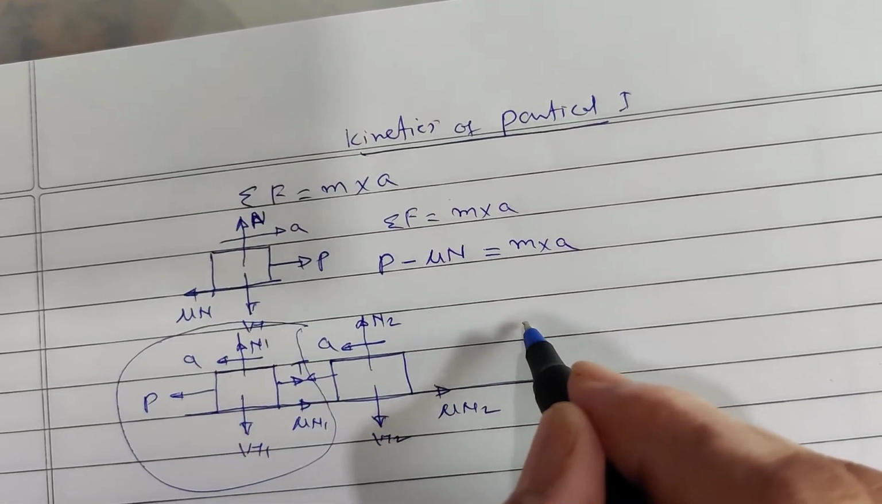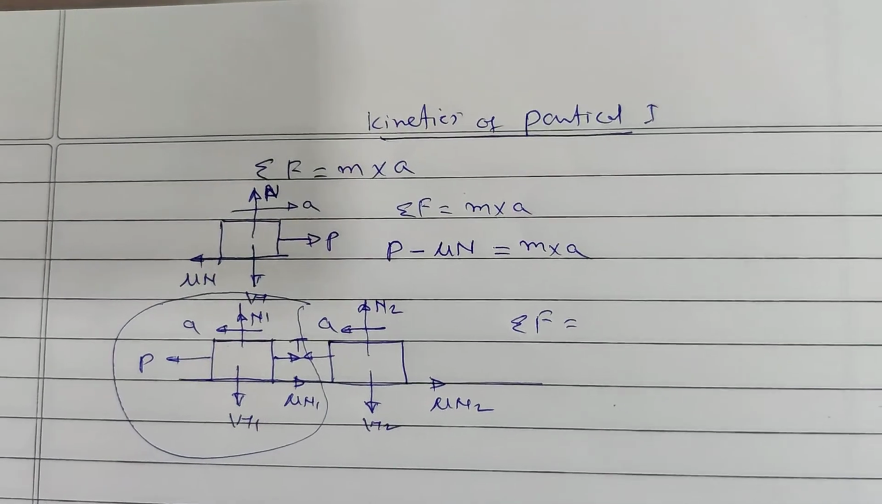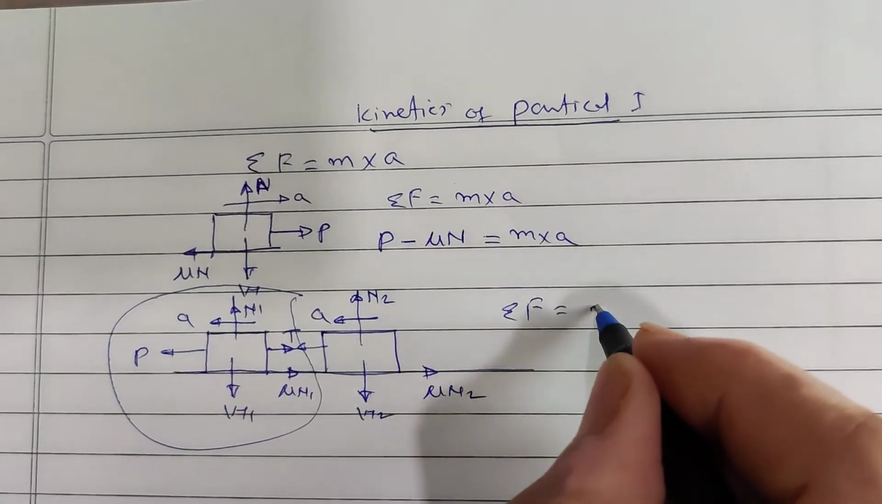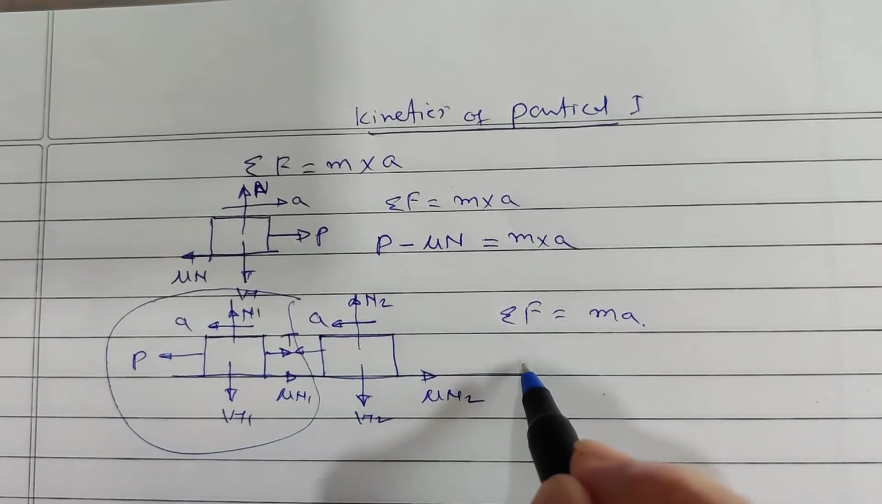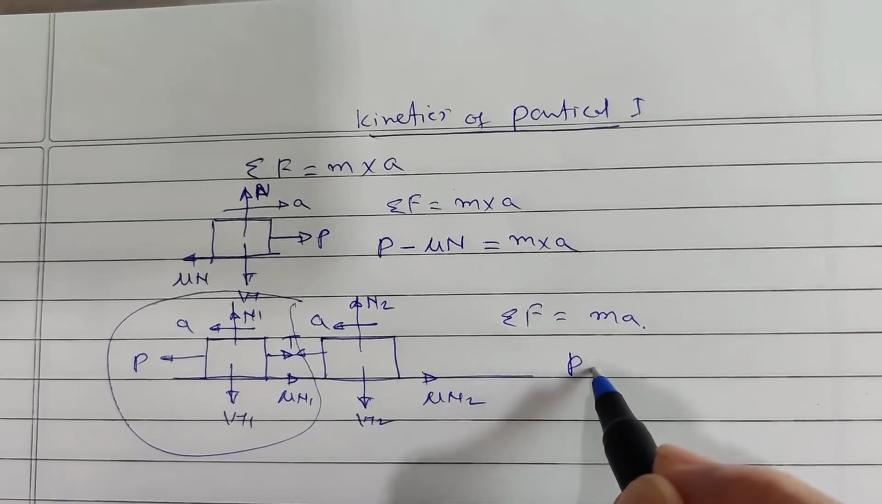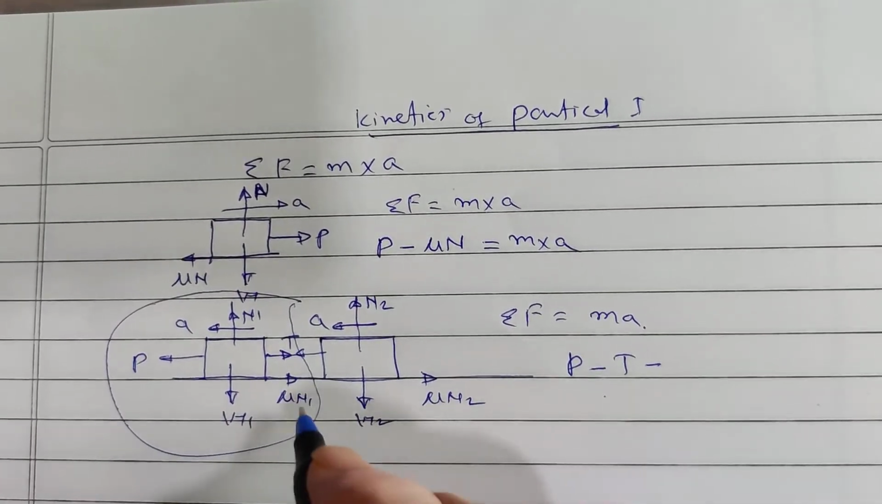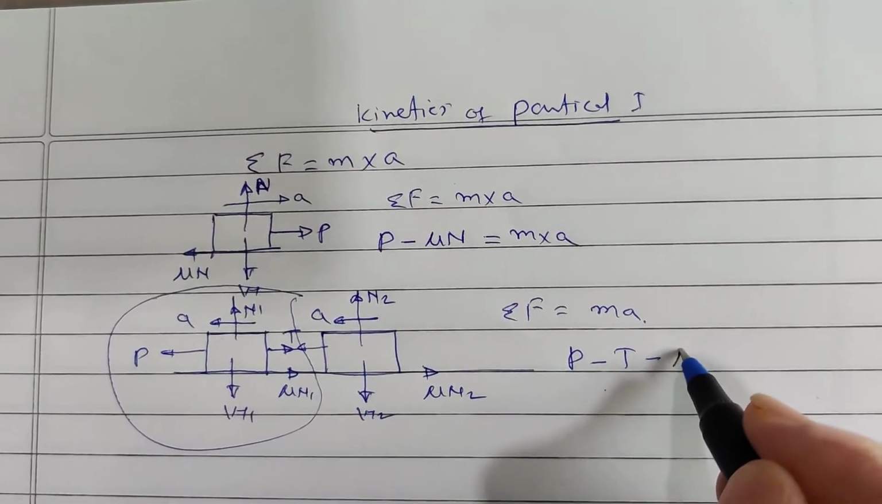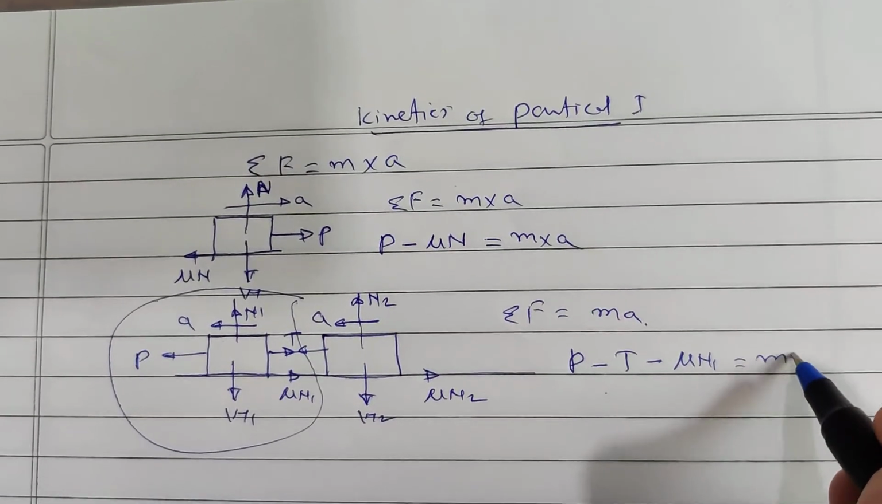For this body my expression will be sigma of force is equal to mass into acceleration. Now P is in the direction of acceleration, so P I will take positive. Opposite to that is tension, then opposite to that is mu into N1, that will be equal to mass 1